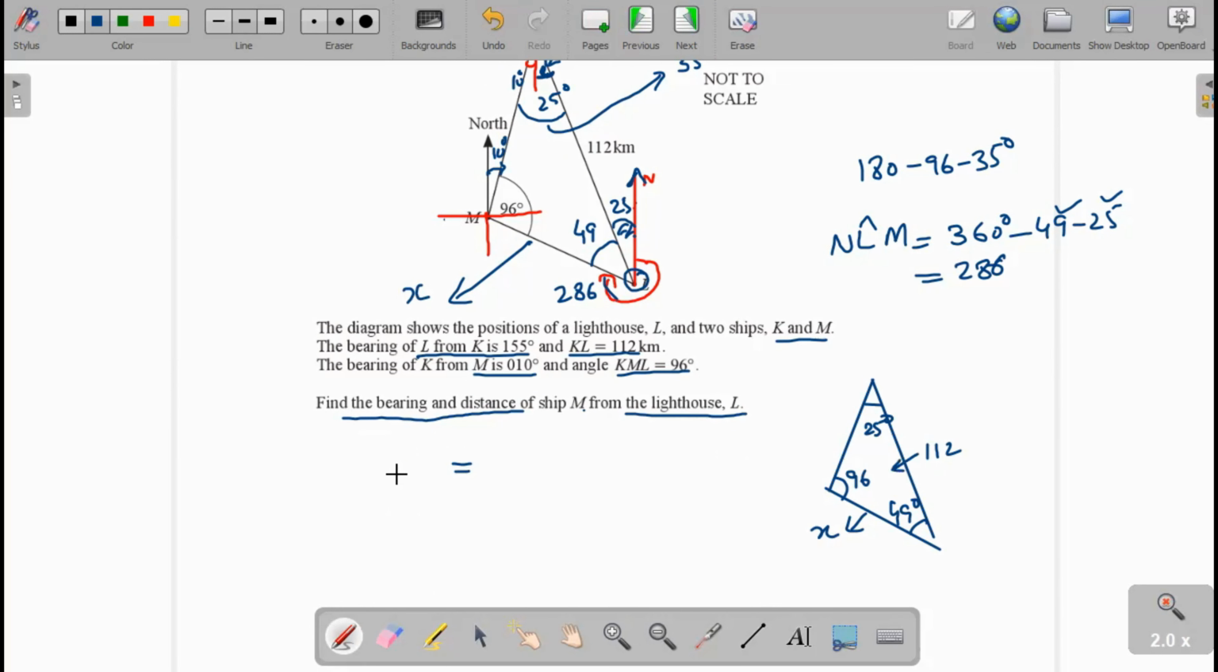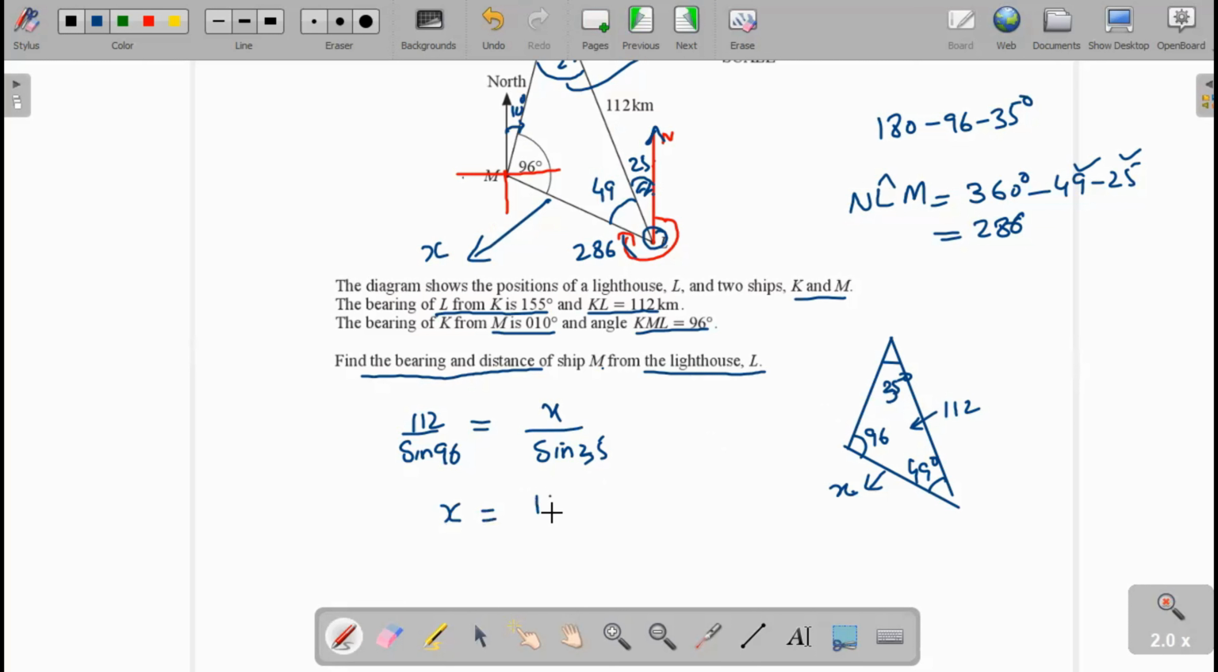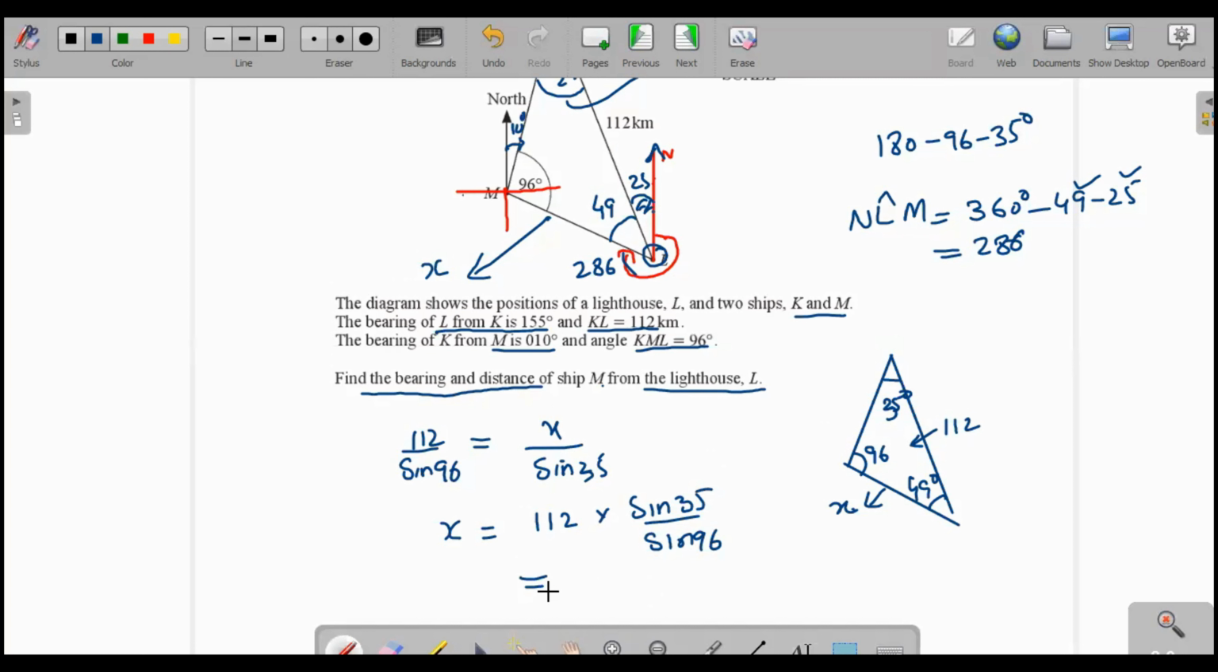In the sine rule, 112 over sine 96 will be equal to x over sine 35 degrees. Now we calculate it: 112 multiplied by sine 35 divided by sine 96. The answer is